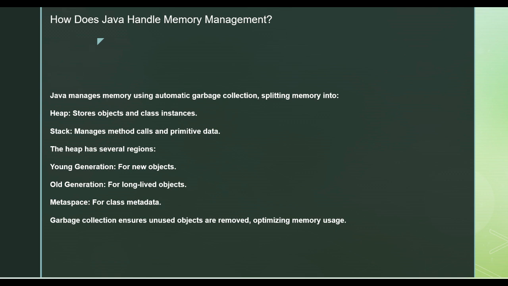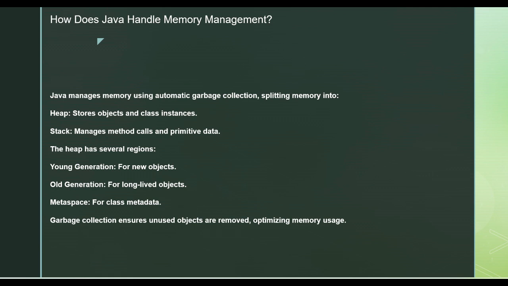There are different memory locations. One is heap, one is stack. Inside the heap there are several different regions, which we'll come across. But when you create an object, a class instance, those will be stored in the heap memory. Now the stack: when you call multiple methods, or create some primitive data, those will be stored in the stack memory.